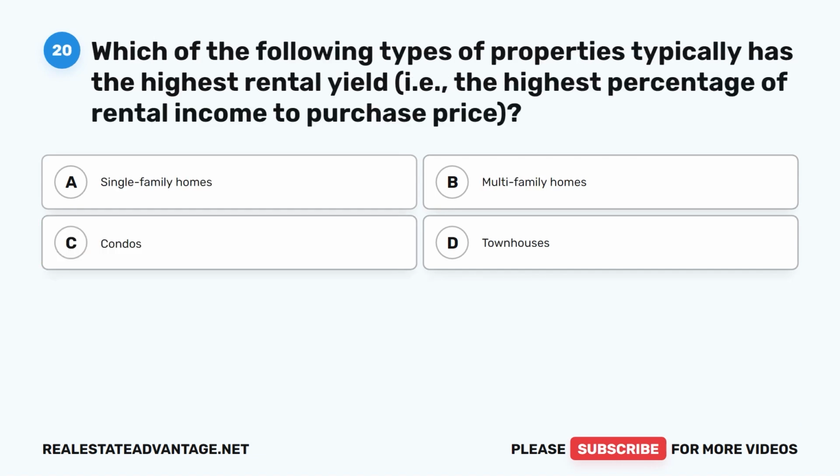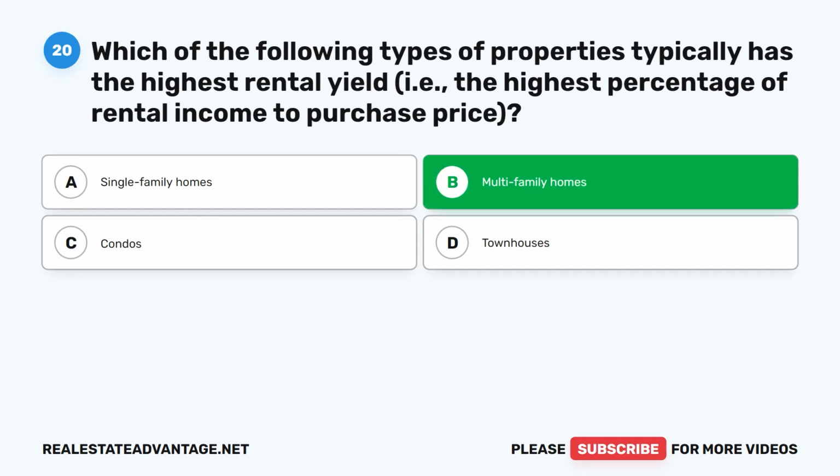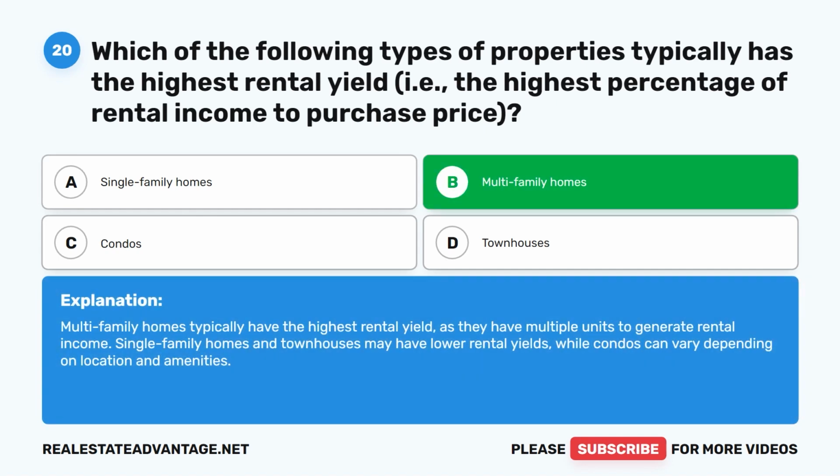market. Question 20. Which of the following types of properties typically has the highest rental yield, that is, the highest percentage of rental income to purchase price? A. Single-family homes. B. Multifamily homes. C. Condos. D. Townhouses. The correct answer is B. Multifamily homes. Multifamily homes typically have the highest rental yield, as they have multiple units to generate rental income. Single-family homes and townhouses may have lower rental yields, while condos can vary depending on location and amenities.